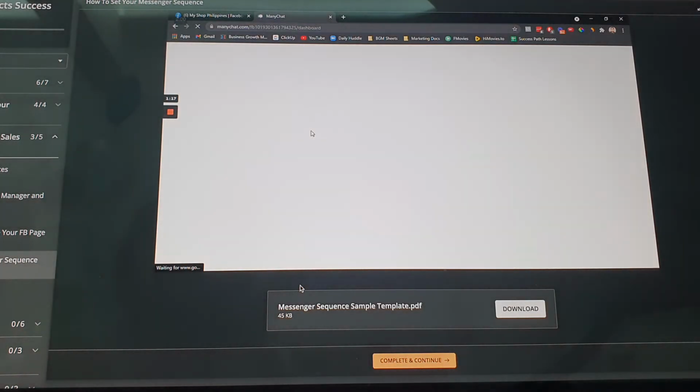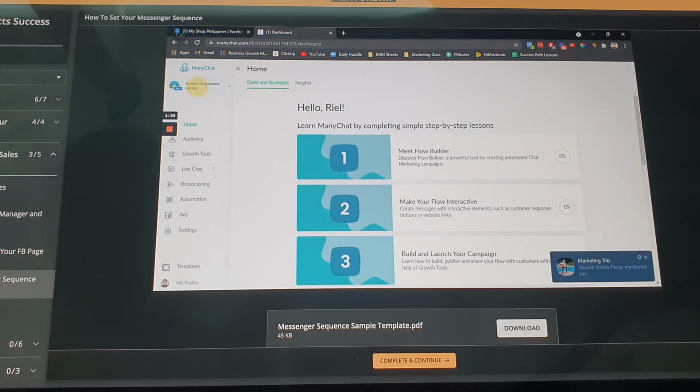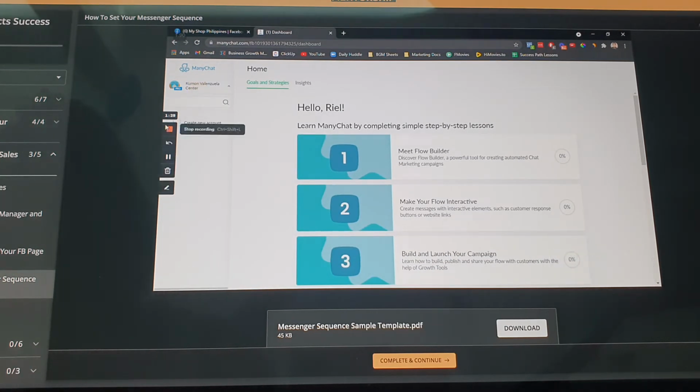Here, and then, so, mag-sign up lang tayo, and then, pag meron kang account sa ManyChat, you're good to go, but if you don't have, just sign up. You can get a free account or a pro account. To start, you can use a free account naman, up to 1,000 subscribers, and I think for an additional 1,000 subscribers, pag nag-scale talaga yung business mo, meron lang additional na $5.